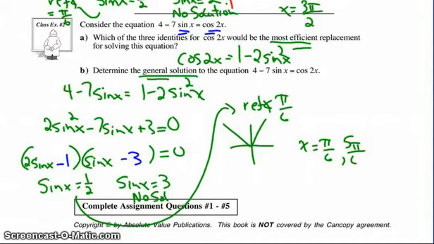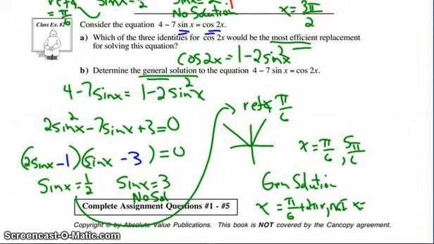So we have to make sure we underline those things. And the general solution is when x is equal to pi over 6 plus 2 pi n, where n is an element of integers, or x is equal to 5 pi over 6 plus 2 pi n, where n is an element of integers.